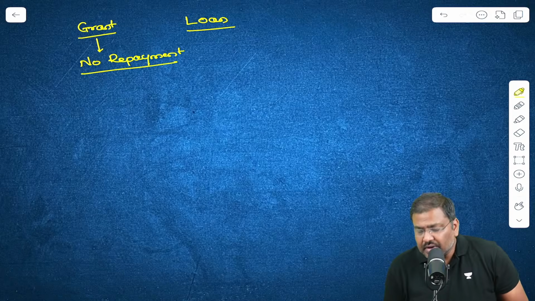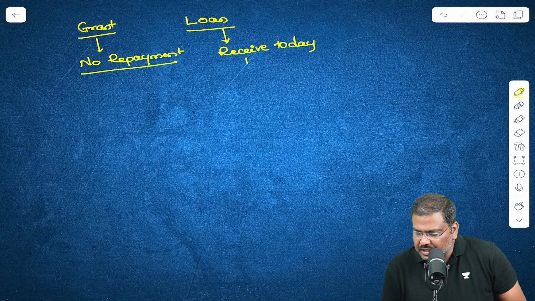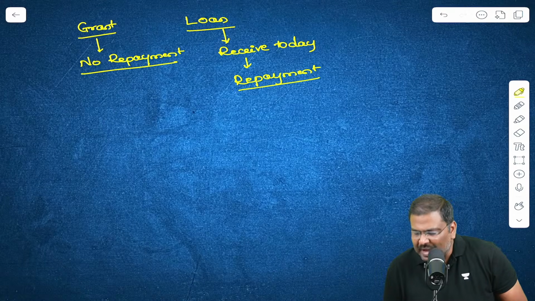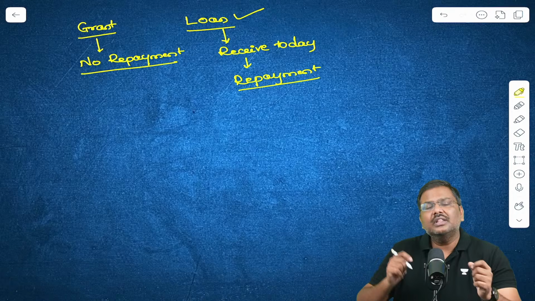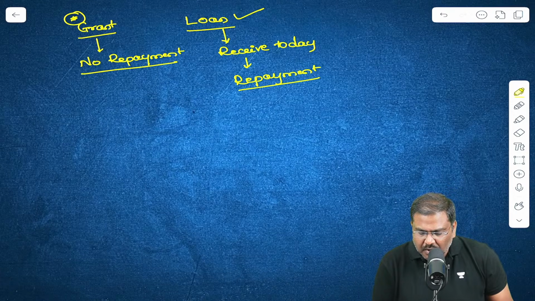Whereas in case of loans, you will take the money today, but in the future there is a repayment. So loans have a component of repayment in the future, whereas grants have no concept of repayment.